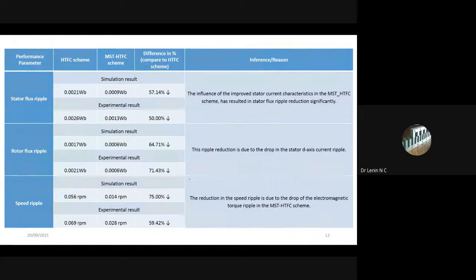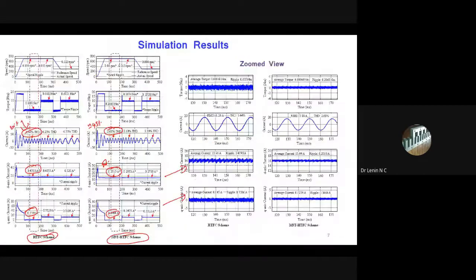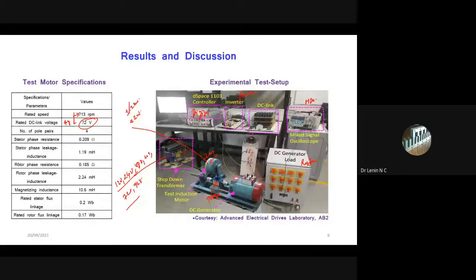These are the other comparisons we made in the experiment. But as far as industry is concerned, they look for only these two things: they want to control these two ripples by 20% and 30%. The entire control system and the schemes were developed in our own lab, the Advanced Electrical Drives lab in our DIT. In that lab, we have set this up.